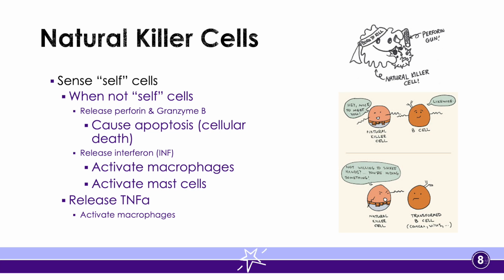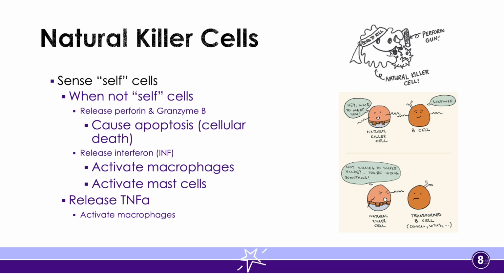So, when a natural killer cell encounters another cell and it senses it as not a self cell, it will do a couple of things. One, it releases perforin and granzyme B. These two chemicals cause cellular death, which is also known as apoptosis. What it literally does is it shoots holes within that other cell and causes that cell to die.